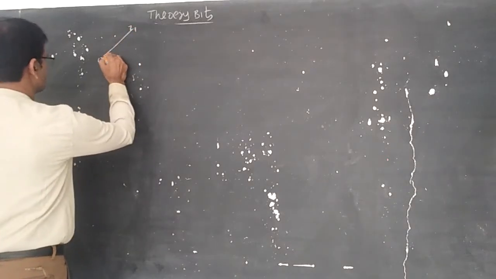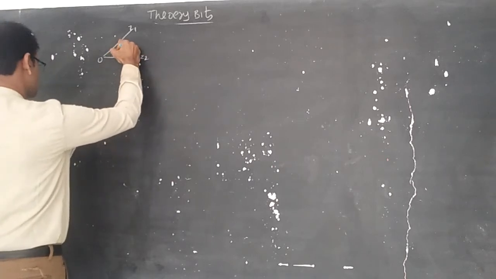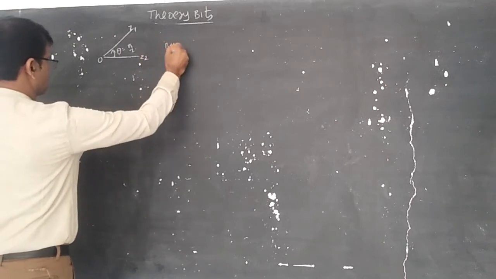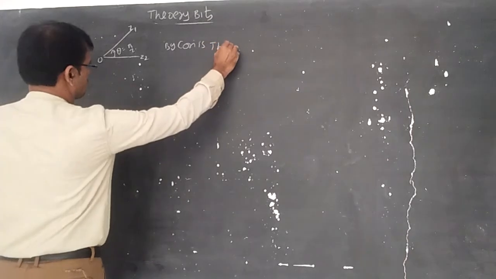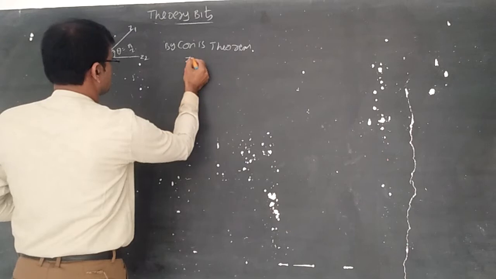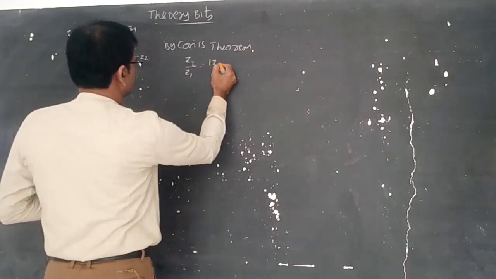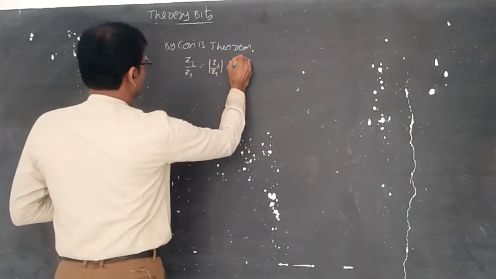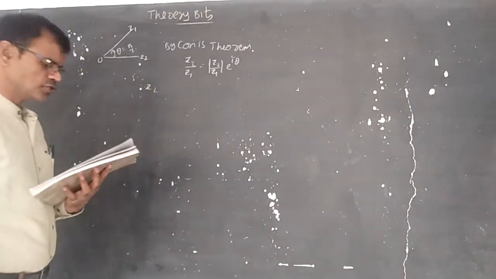Right here, this is rho, this is z2. In the counterclockwise direction, this is theta equal to pi by 2. You can write by Coni's theorem: modulus of z2 by z1 is equal to modulus of z2 by z1 into e power i theta.